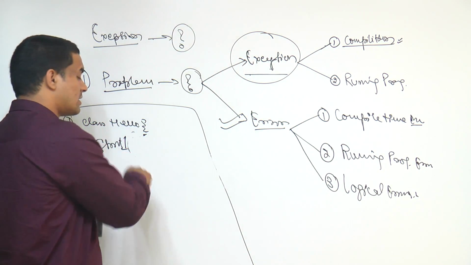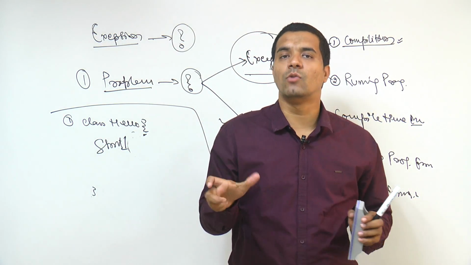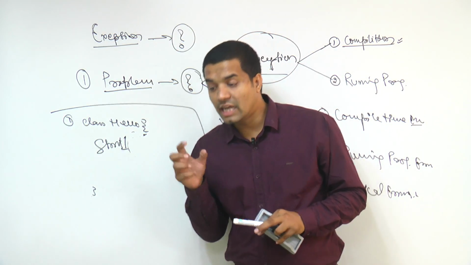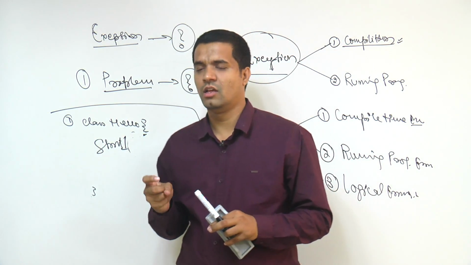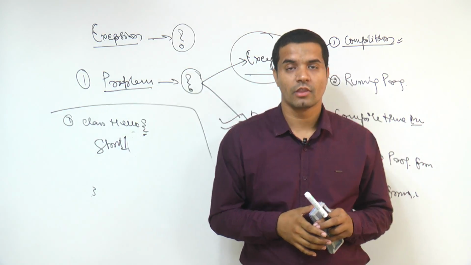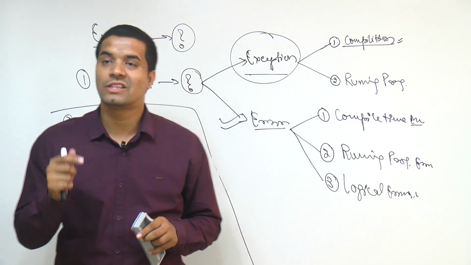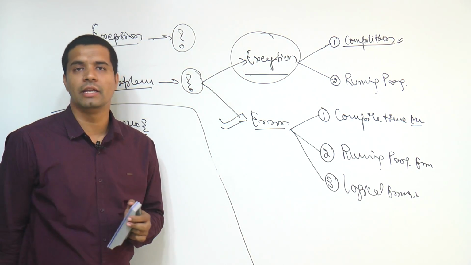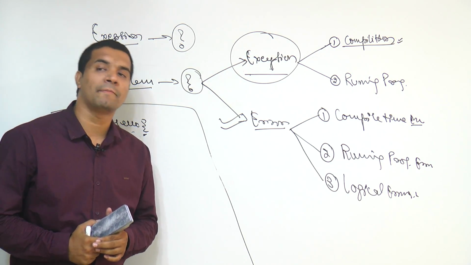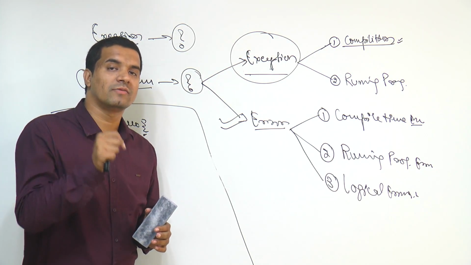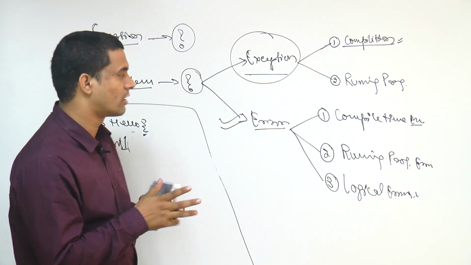So one more thing in the case of compilation error. Why does compilation error come? In one line, I can say that the compiler is inefficient to handle that problem, and because of that, that problem is coming. The compiler is not capable enough to handle all these things. If it is not capable enough to handle the things, then because of that reason itself, this type of problems comes in your applications. Okay.